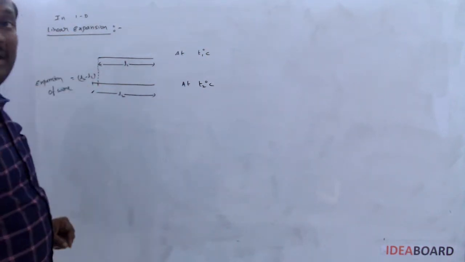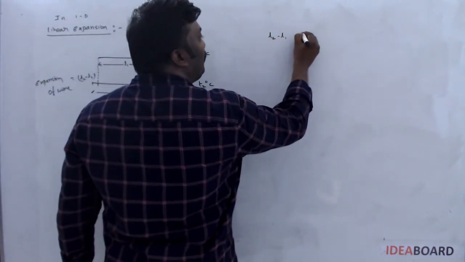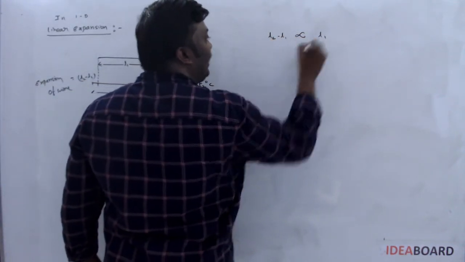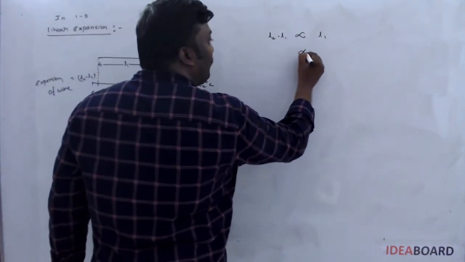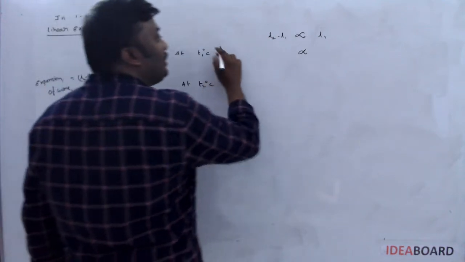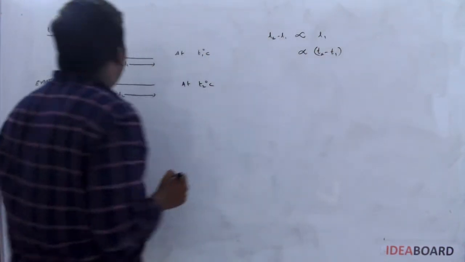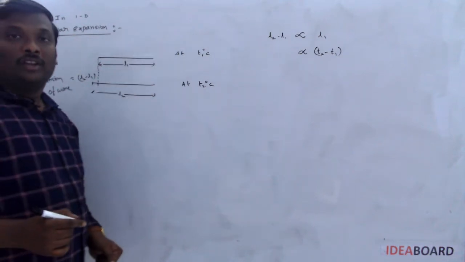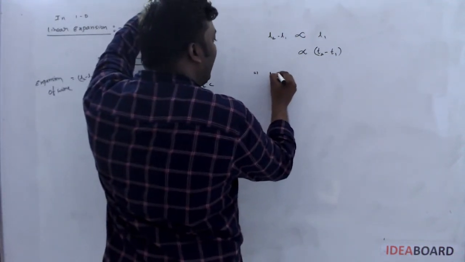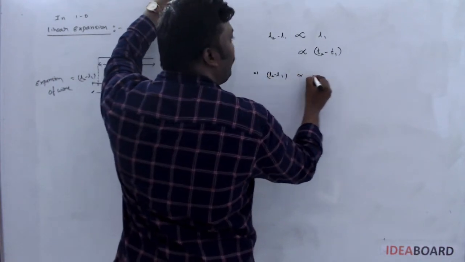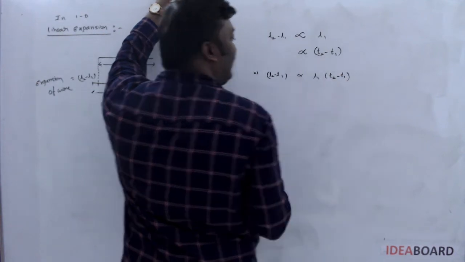This expansion is always directly proportional to the initial length of the wire, and it is also directly proportional to the temperature difference between the 2 points. So if you combine these two, L2 minus L1 is directly proportional to L1 into T2 minus T1.